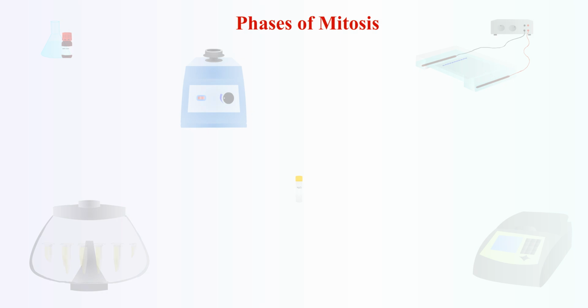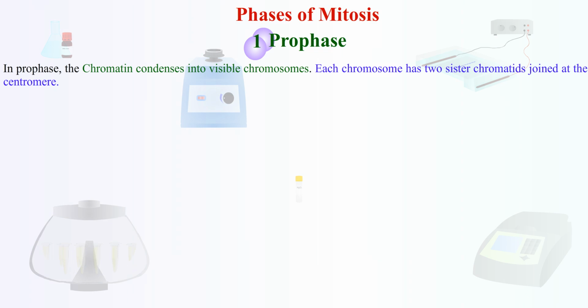Different phases of mitosis are: 1. Prophase. In prophase, the chromatin condenses into visible chromosomes. Each chromosome has two sister chromatids joined at the centromere.